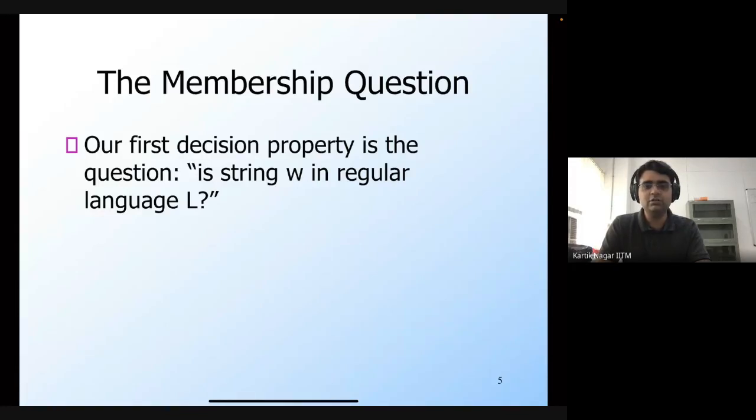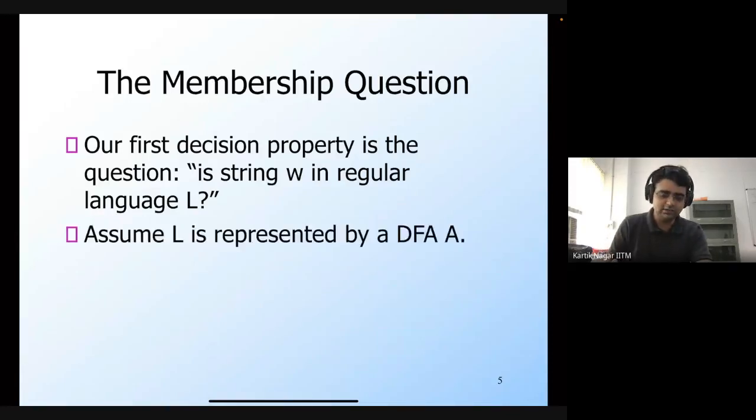So this is an algorithm. We know that the string is of finite length, and we also know that the description of the DFA is finite. There are only a finite number of states and a finite number of transitions. So this means that we can do this in a finite amount of time. At the end, we may end up in some state. If that state is final, then the string is in the language. If that state is not final, then the string is not in the language. So that's how we can do this.